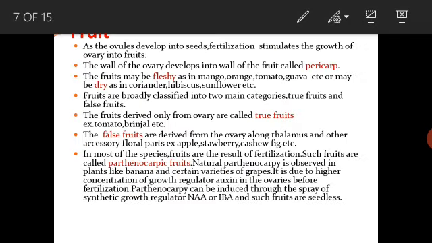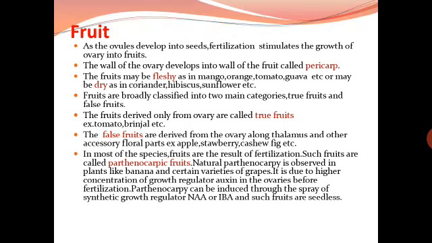Coming to the fruit, as the ovules develop into seeds, fertilization stimulates the growth of the ovary into fruit. The wall of the ovary develops into the wall of the fruit called pericarp. The fruits may be fleshy as in mango, orange, tomato, guava, etc., or may be dry as in coriander, hibiscus, sunflower.